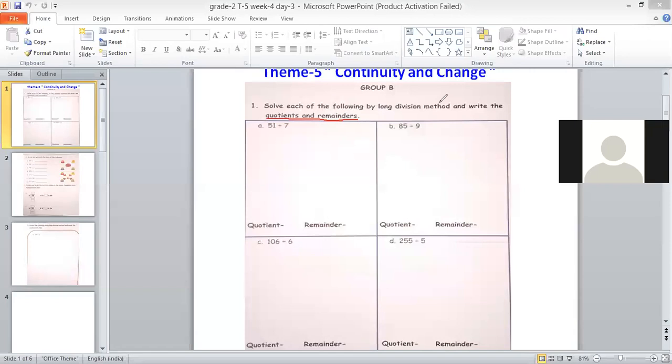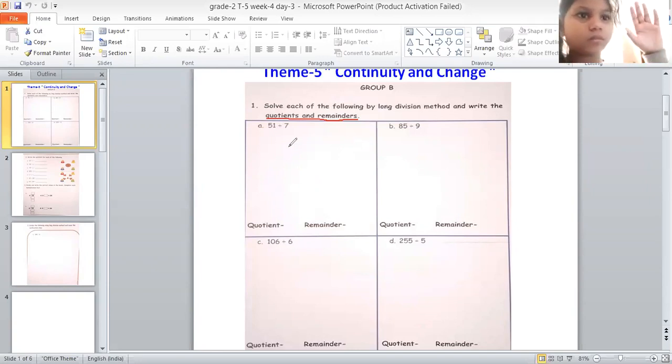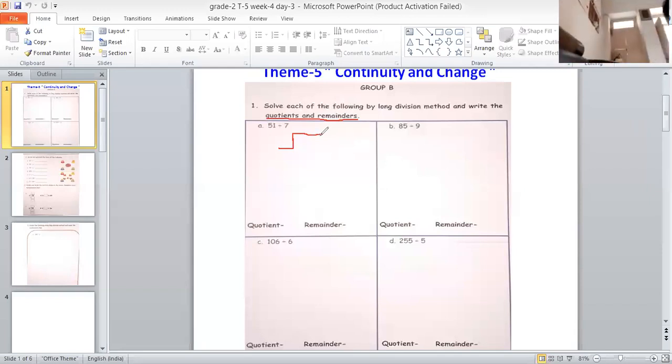Yes, ma'am. Please read first question, Riyansika. 51 divided by 7. Very good. Now tell me which number we will write outside and which number we will write inside. 7 in outside, 51 in inside. 7 we will write outside because this is the smaller number, and 51 we will be writing inside because this number is bigger. Okay, fine, very good.